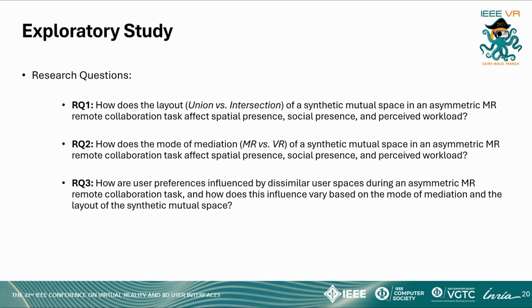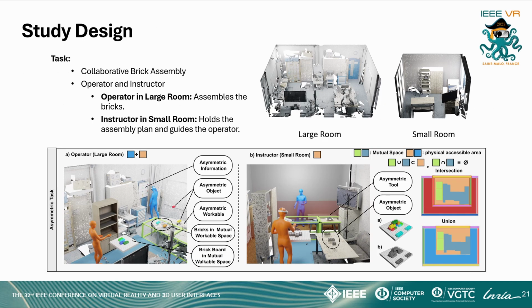Our exploratory user study aims to evaluate our method for asymmetry-aware scene generation in a real MR telepresence scenario. We are interested in analyzing how the union room layout compares to the intersect layout with respect to user experience, and whether there are differences between the modes, MR and VR. This results in 4 conditions, which we evaluate in an asymmetric collaborative assembly task setup.